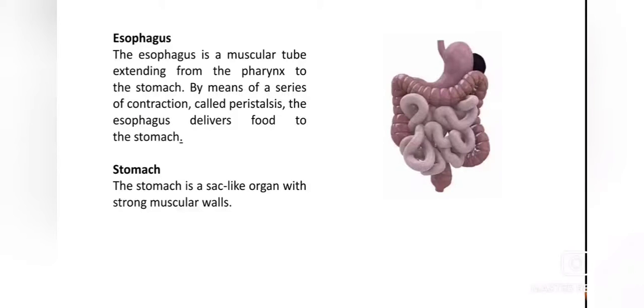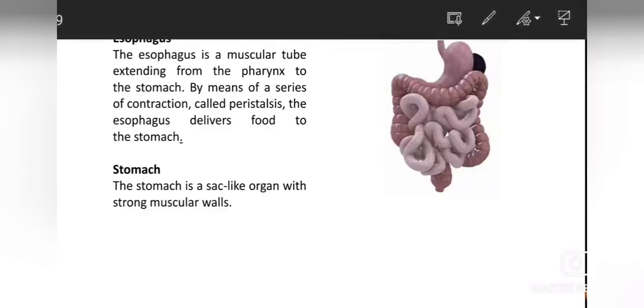As I have told you, esophagus is a muscular tube extended from the pharynx to the stomach. By means of a series of contractions called peristalsis, the esophagus delivers food to stomach.